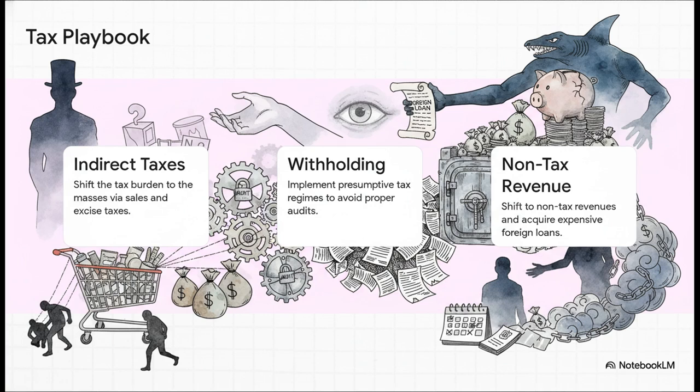Well, they use a coldly rational tax manipulation playbook. Step 1. They shift the tax burden away from their own incomes and dump it onto the masses by relying heavily on indirect taxes. Think sales and excise taxes. Step 2, they implement extended withholding and presumptive tax regimes. Now this is a brilliant, if totally cynical move. It legally shields their own accounts from proper audits while passing the actual tax liability down the chain. And step 3, when domestic revenues inevitably fall short, because of course they do, they shift to non-tax revenues and super expensive foreign loans. They basically defer their own payments indefinitely and let the state rack up all the debt.